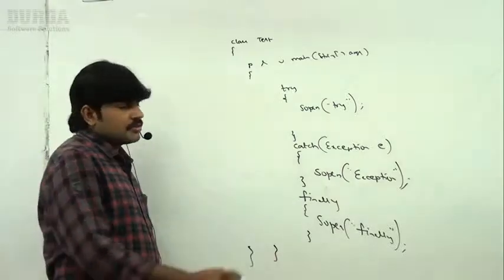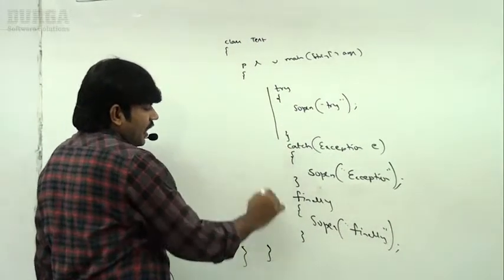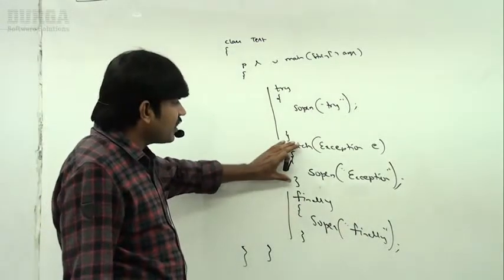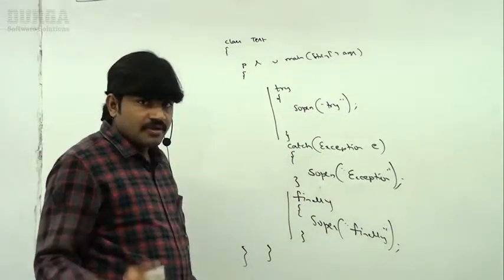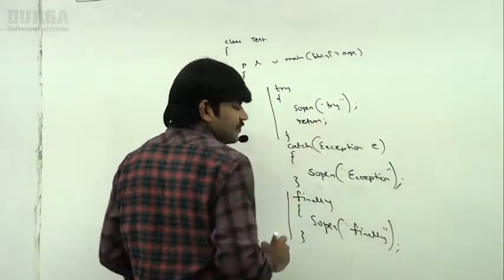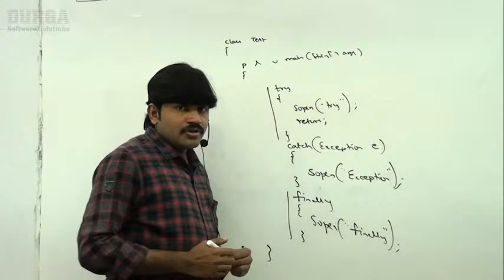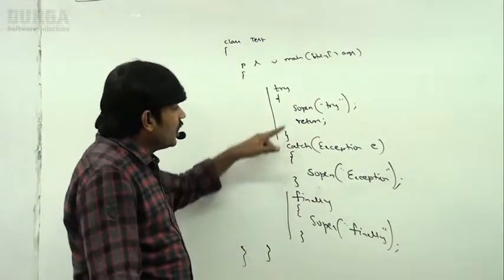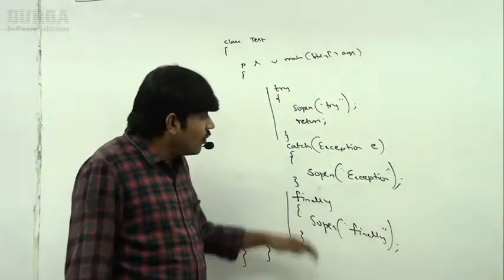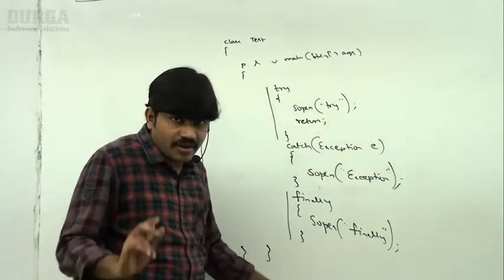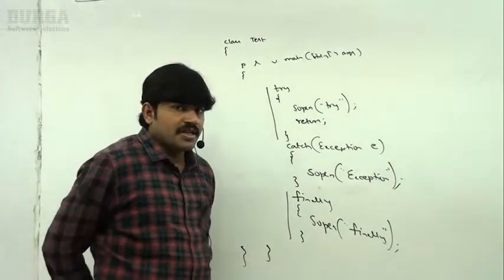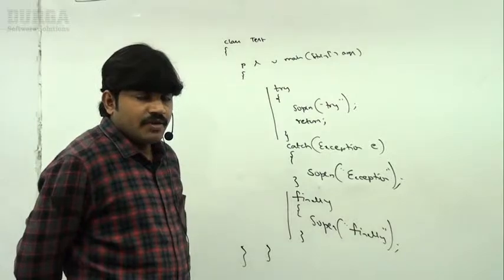Now my question is, first try and then finally will execute. It is a normal flow: try and then finally, because there is no exception. But the problem here is a return statement is there, sir, inside the try. So inside the main method, a return statement is there. What it means is the rest of the code is not required to execute. Can you please confirm? In this case, what is the output we will get? Will finally be executed or not?